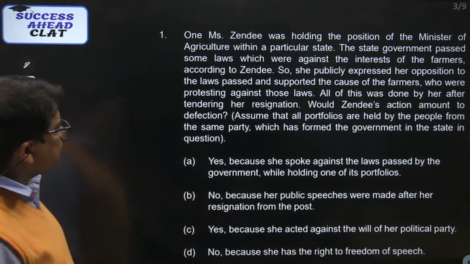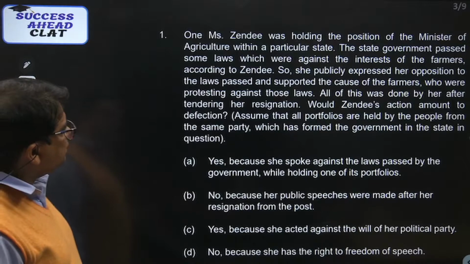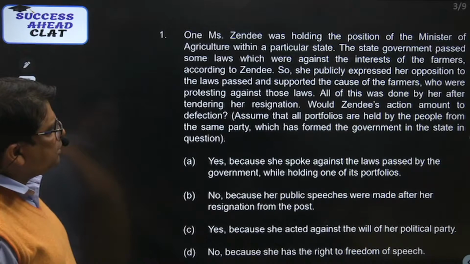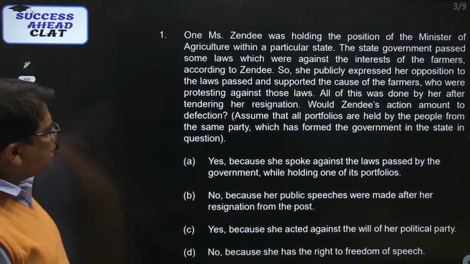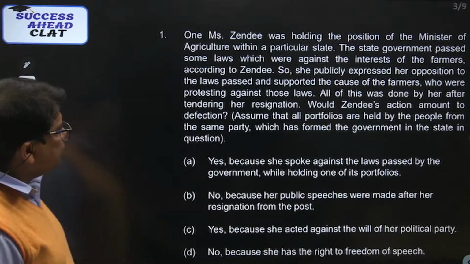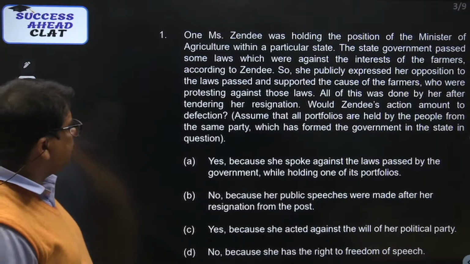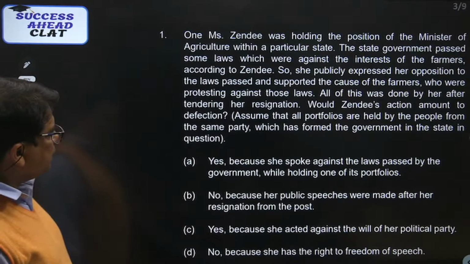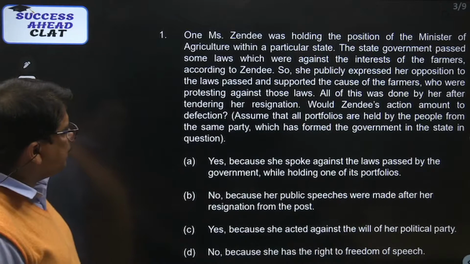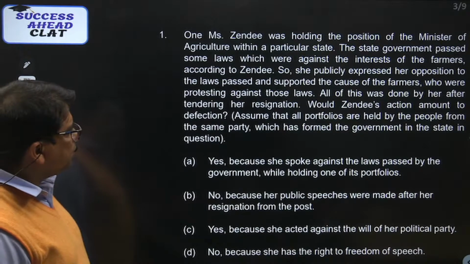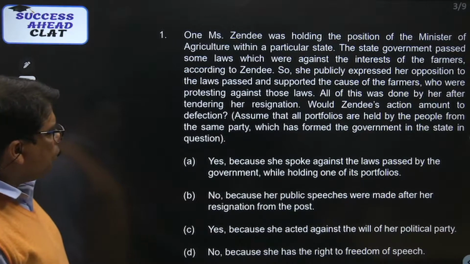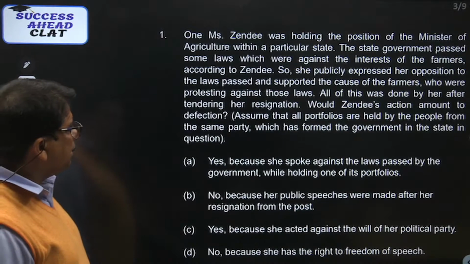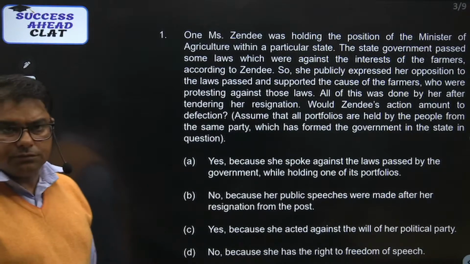Now look at the first question. One Miss Zinde was holding the position of the Minister of Agriculture within a particular state. The state government passed some laws which were against the interest of the farmers, according to Zinde. So she publicly expressed her opinion on the laws passed and supported the cause of the farmers who were protesting against those laws. All of this was done by her after tendering her resignation.